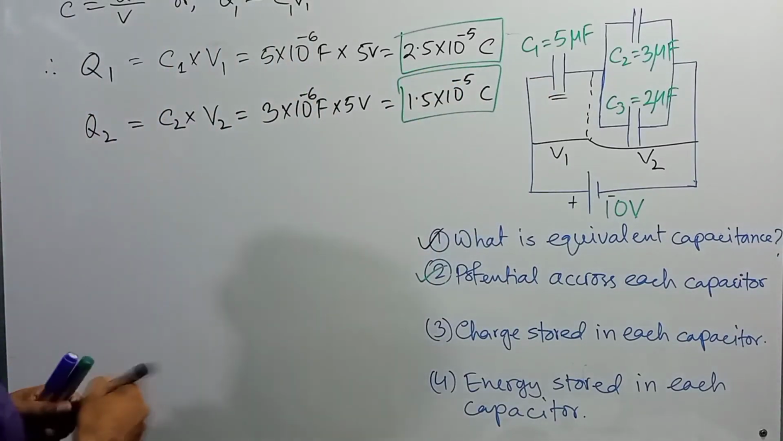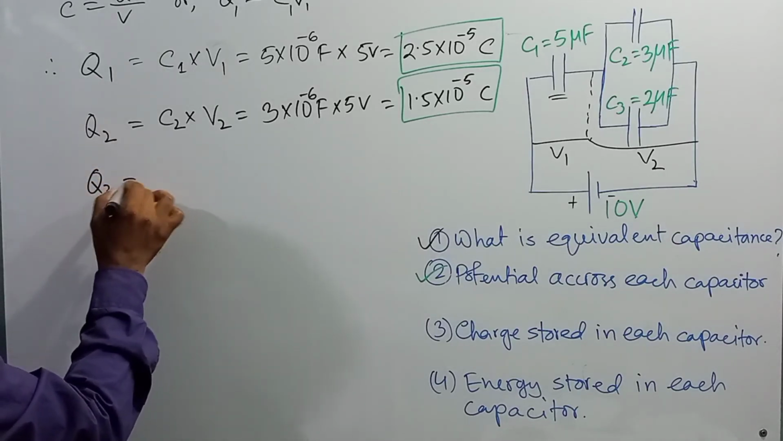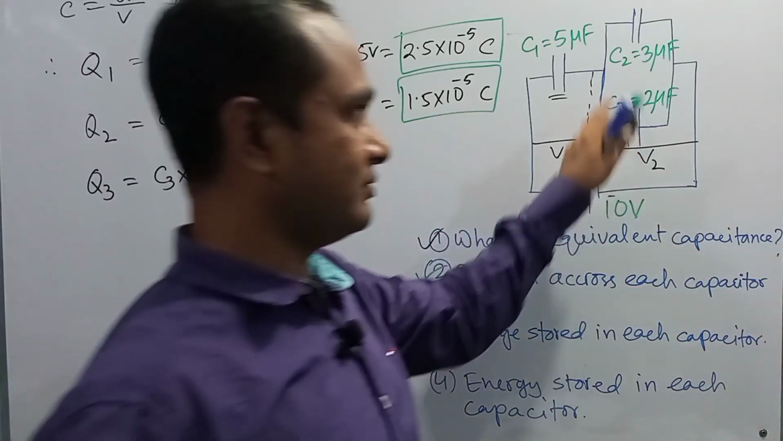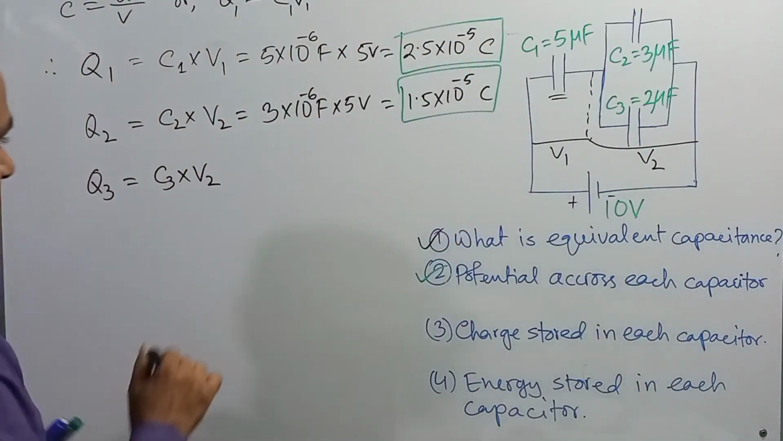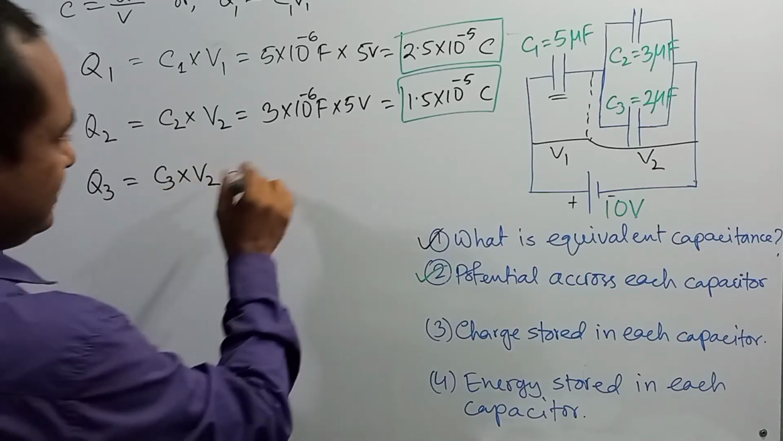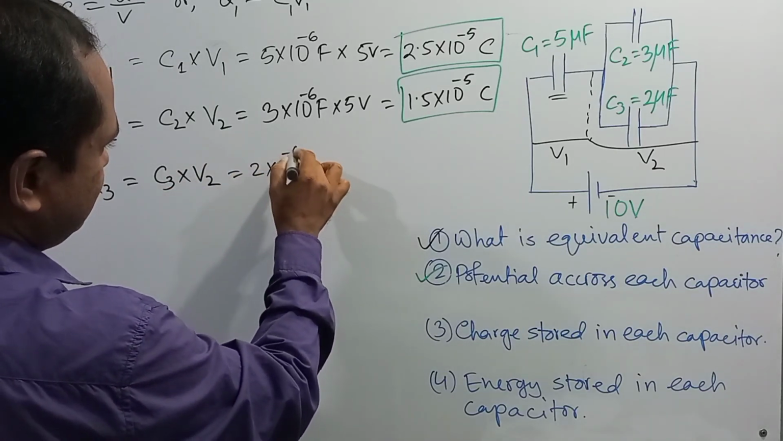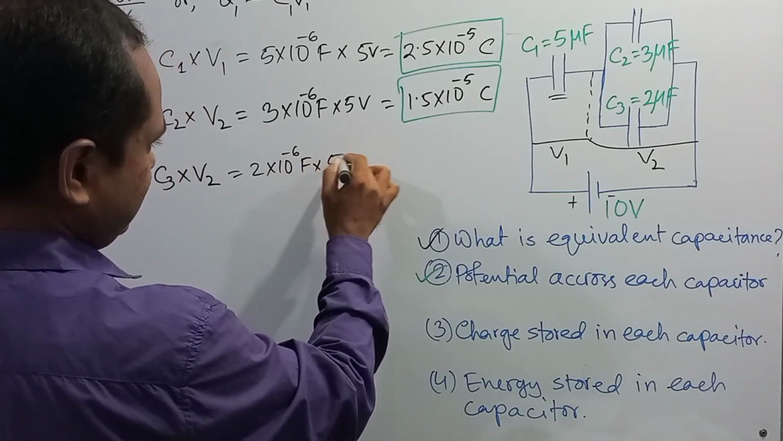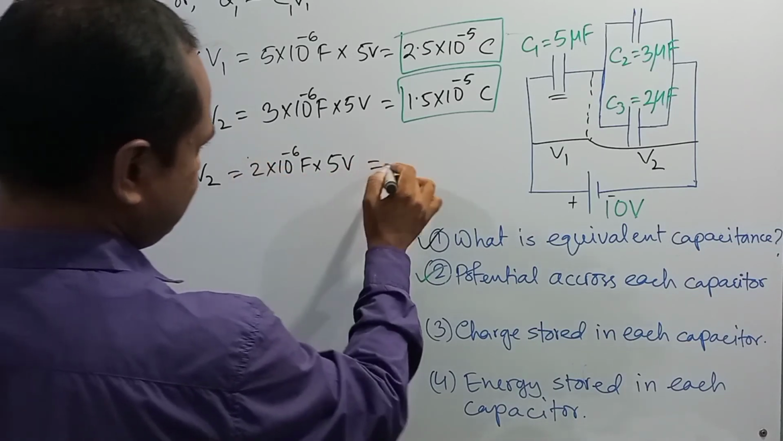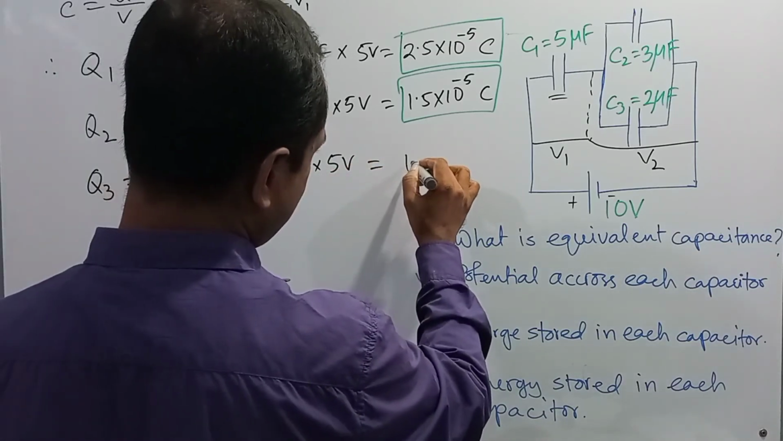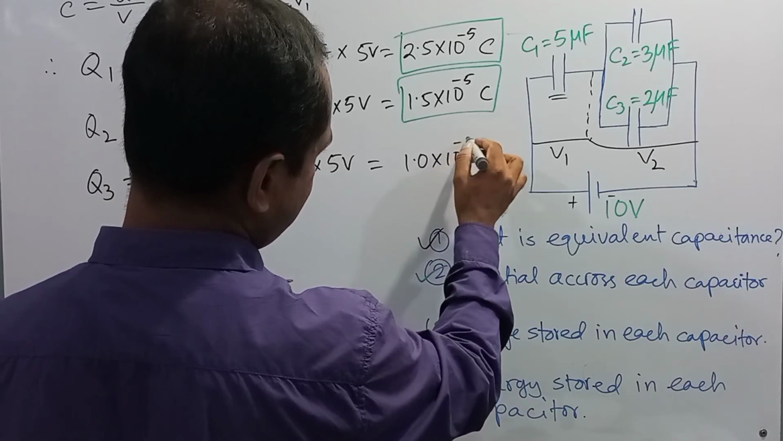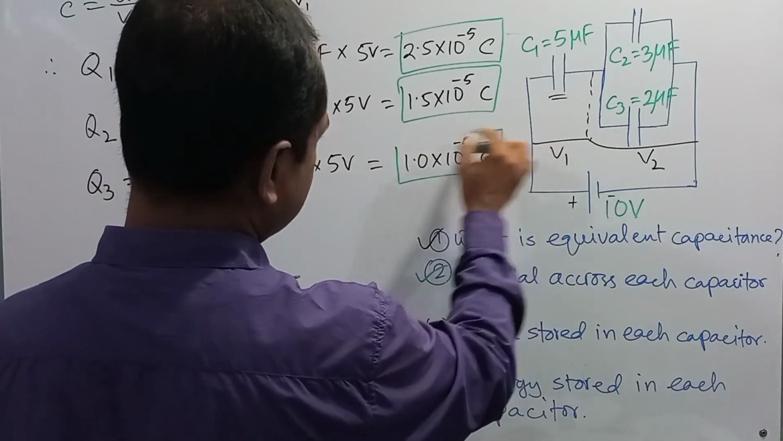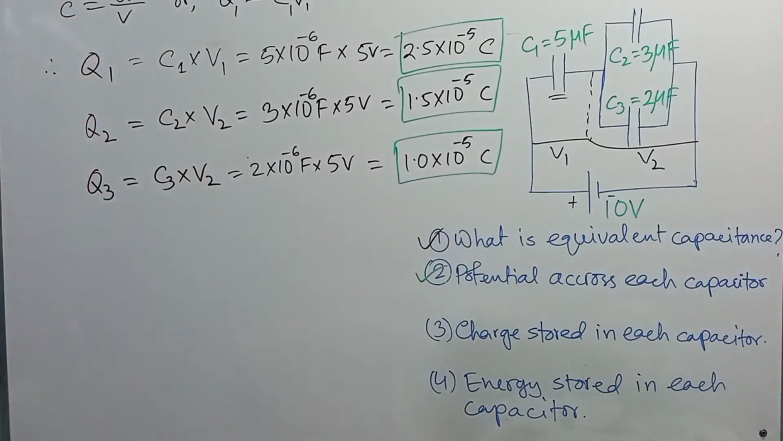Similarly, the charge in the third capacitor will be Q3. Q3 is equal to C3 multiplied by V2, because V2 is applicable for C2 and C3. Here the value of C3 is equal to 2 into 10 to the power minus 6 farad, multiplied by V2, which is equal to 5 volt. After the calculation you will get 1.0 into 10 to the power minus 5 coulomb. So this is the charge in the third capacitor.